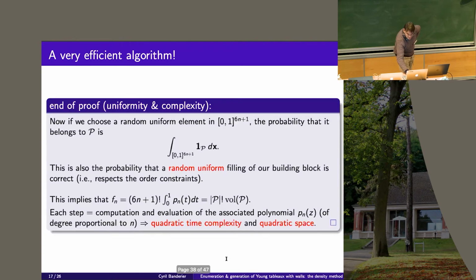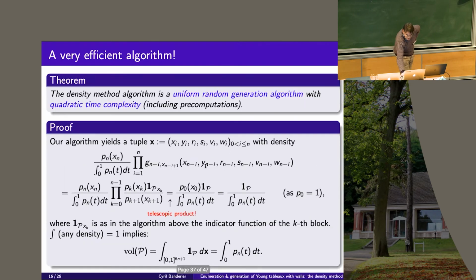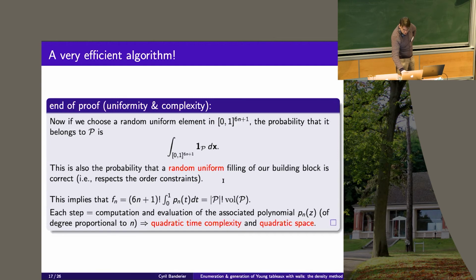So this is the first property: the volume of the polytope is given by this integral. And then what is the volume of this polytope? You can ask, what is the probability to generate such an object? If I take a point in the space, what is the probability that it is in the right polytope?